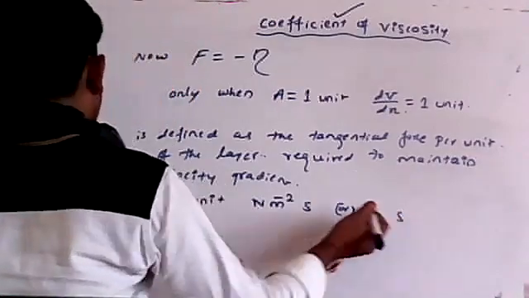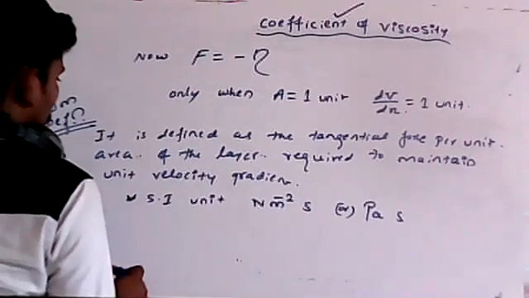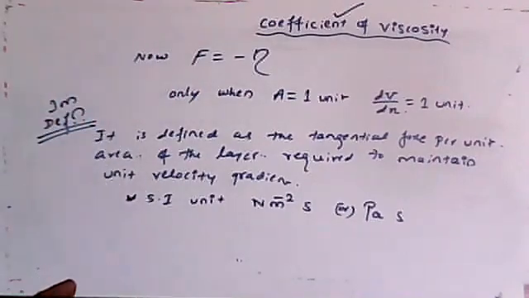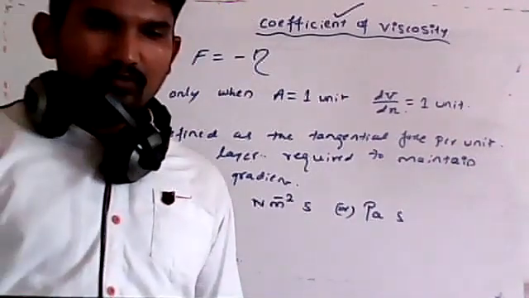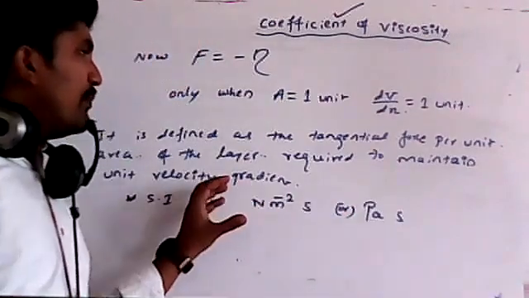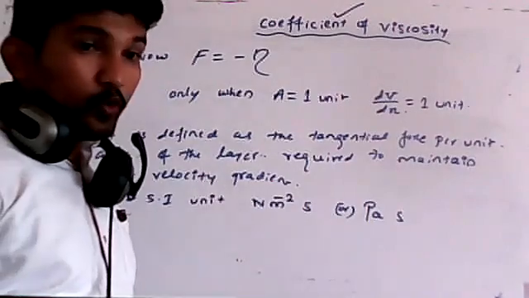We already know the unit for coefficient of viscosity. If you want, let me tell you briefly how it comes to Pascal second. Give me 2 minutes.